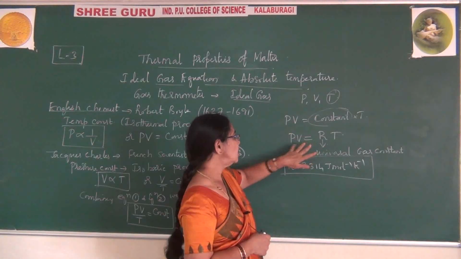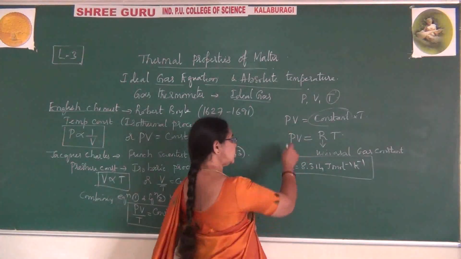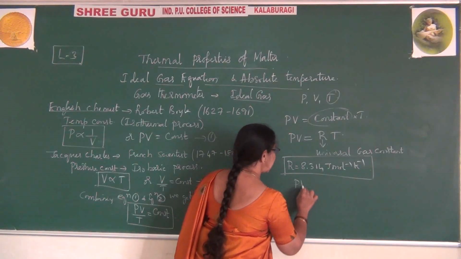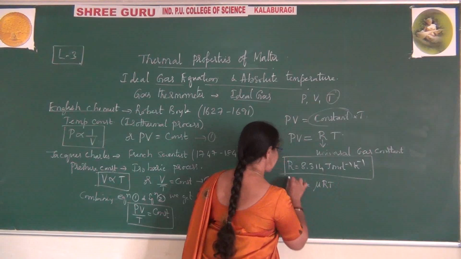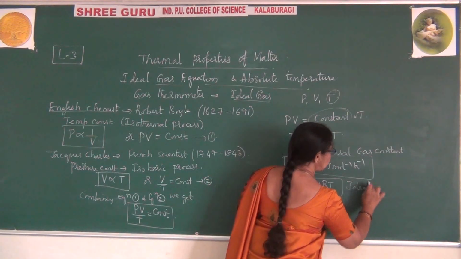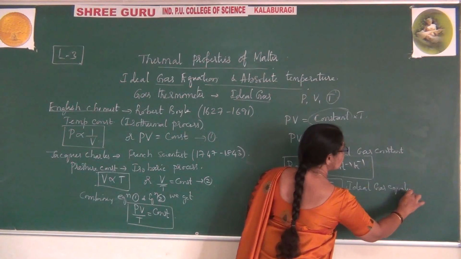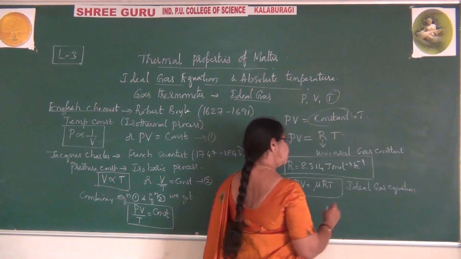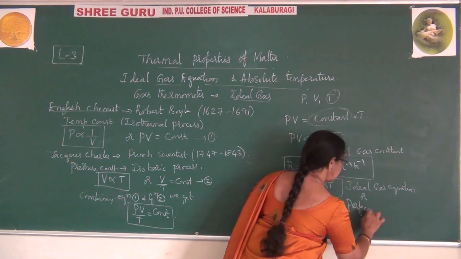So they observed PV is equal to RT. This equation is called the ideal gas equation. You can also write PV is equal to mu RT, which is called the ideal gas equation, and you can also call it the perfect gas equation.